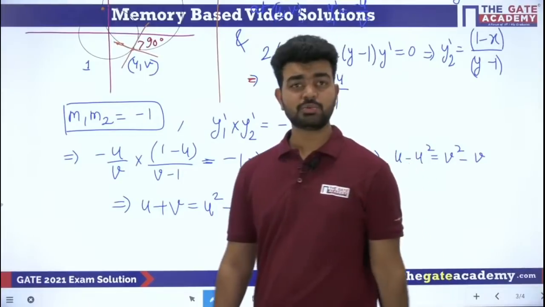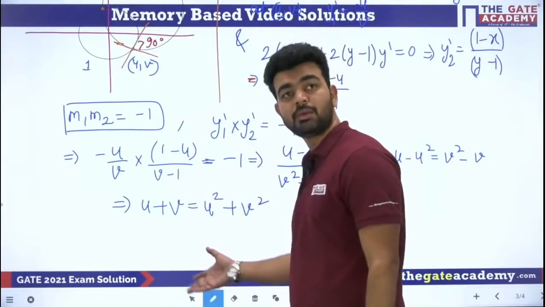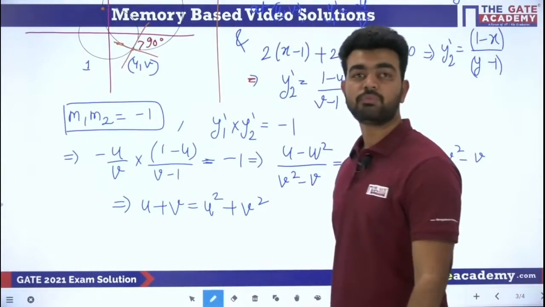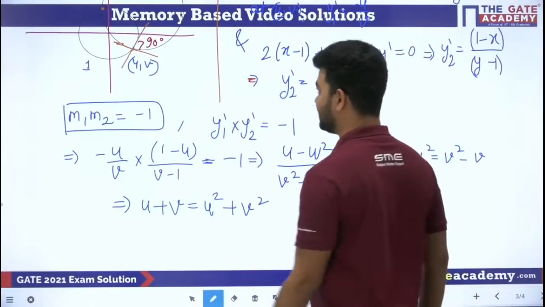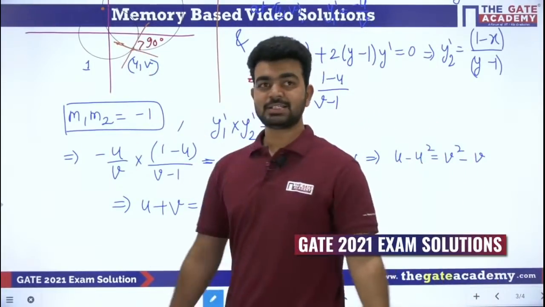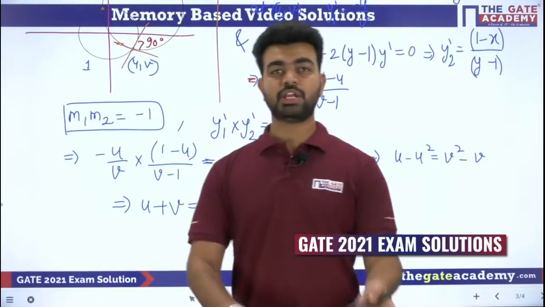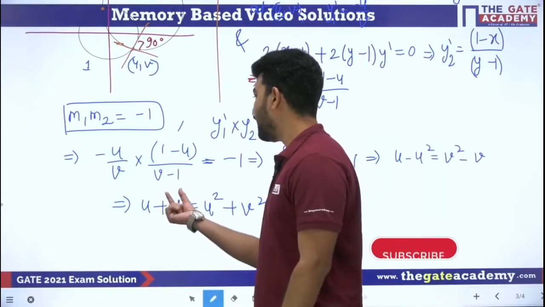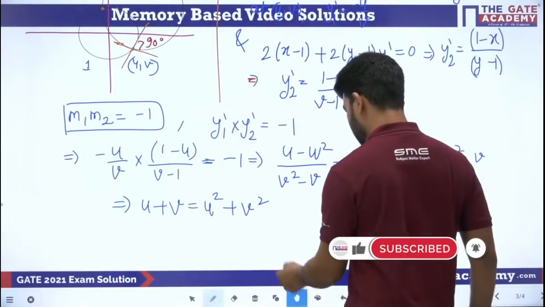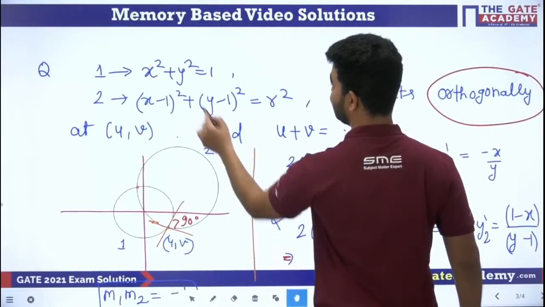Now my dear students, tell me what is the value of u plus v? But it is coming in terms of u and v. What will you do? You know that this point u comma v is lying on both the circles, so definitely u comma v should satisfy both the equations. Which equations? Both the equations, this one and this one.